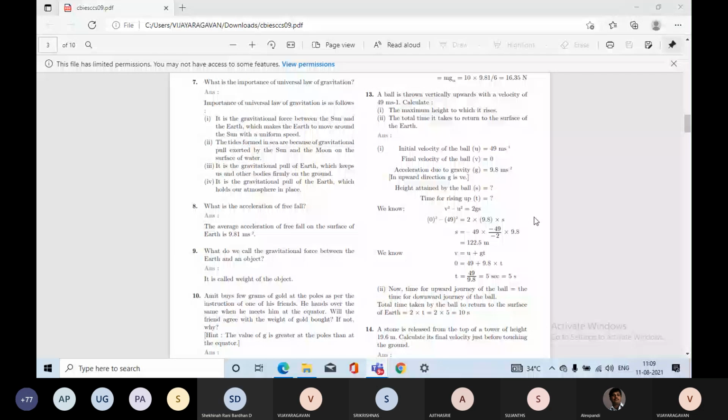I will write it on the board. Yes sir. What equation do we have there? Sir, v square minus u square is equal to 2 into g into s. Okay. So 0 square minus 49 square is equal to 2 into 9.8 into s, sir.